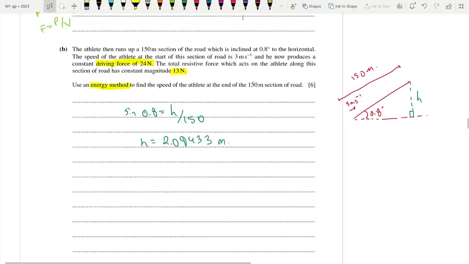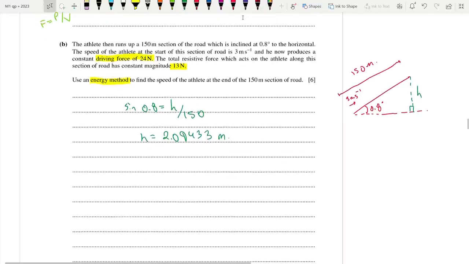This is the height that the athlete gains. So what's the energy conversion? Always remember that any losses are on the left hand side, any gains are on the right hand side. Also, work done by the engine or driving force is on the left hand side, work done against resistance is on the right hand side.